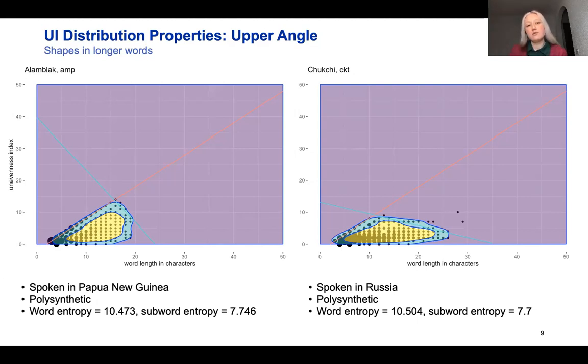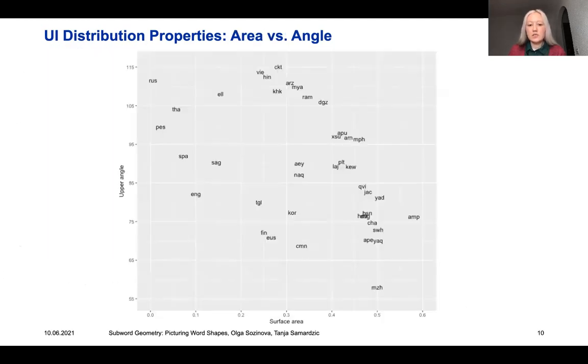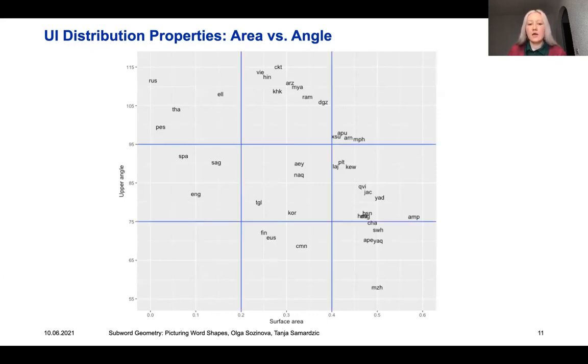When we obtain all the values for all the languages, we can see how they relate to each other. On this plot, the surface area is on the x-axis, and the values for the upper angle are on the y-axis. We propose to split this space into 9 groups, 9 sectors, and to analyze the language groups by low, medium, and high values for area and angle. We can see at first glance that the groups here are not typical groups that we would see in word entropy, for example.